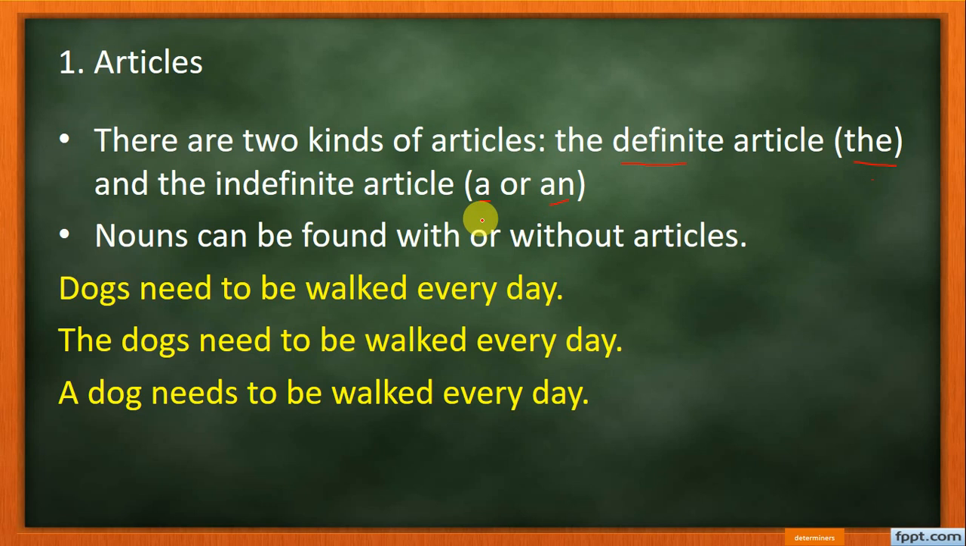And one thing: with uncountable or plural nouns, to talk about a type of thing rather than specific things, the reader or listener already knows about it.